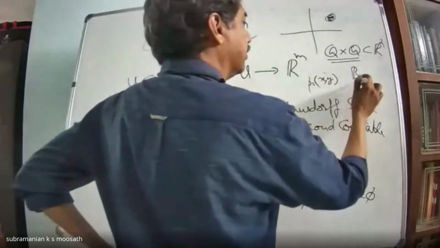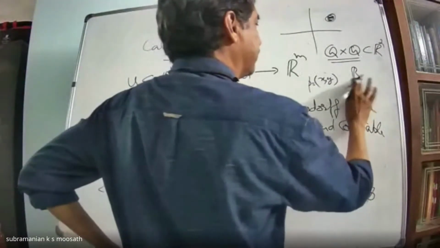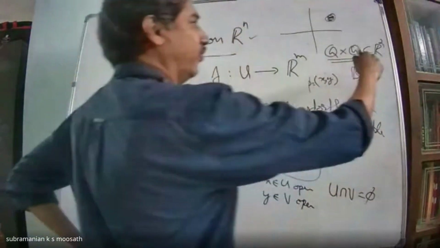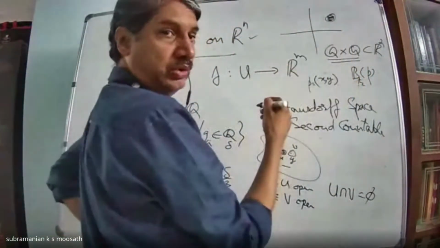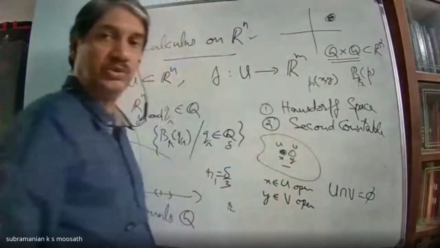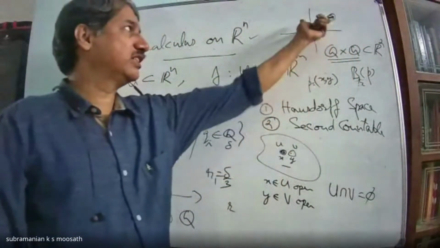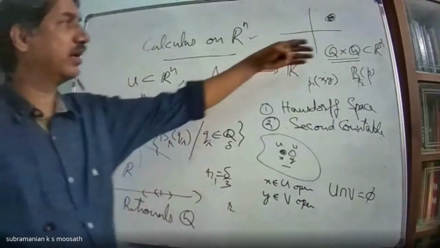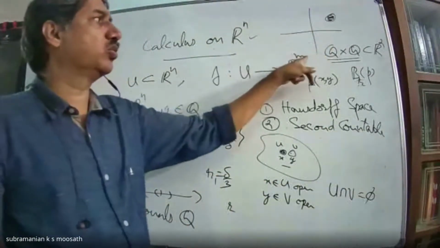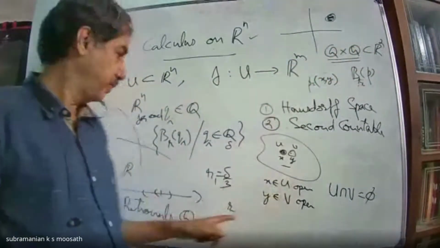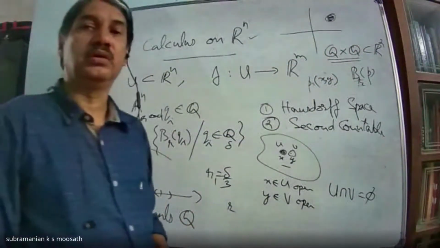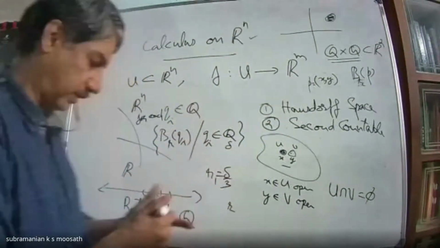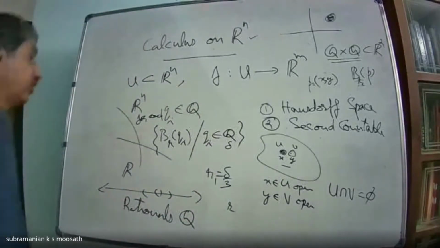Then look at the ball centered at P of some radius R, and I'll vary P over all of Q cross Q. That will cover the entire R2. So I'll get a countable basis for R2. So R2 is also second countable. In the same way, by induction, I can take Q cross Q and so on in R3, etc. Rn also has a countable base. So this is Hausdorff and second countable. This property I will be using later.